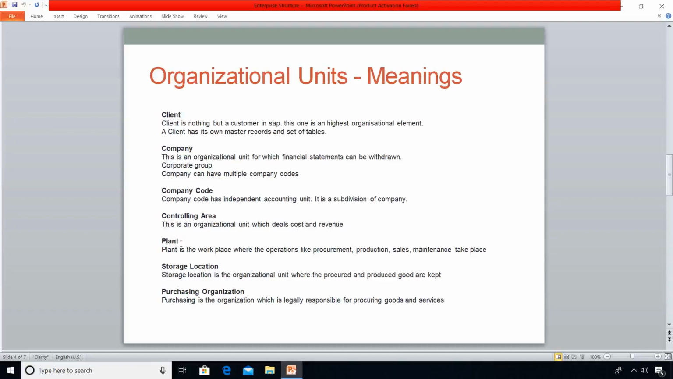Plant comes under the logistical part. Plant is the workplace where the operations like procurement, production, selling, plant maintenance take place. Storage location. This one comes under the logistical part. Storage location is the organizational unit where the procured and manufactured goods are kept in place.